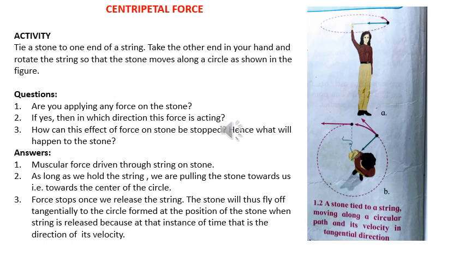As long as we are holding the string, we are pulling the stone towards us, that is, towards the center of the circle. How can this effect of force on the stone be stopped? Hence, what will happen to the stone? Answer: the force stops once we release the string. The stone will thus fly off tangentially to the circle at the position of the stone when the string is released, because at that particular instant, that is its direction of velocity.